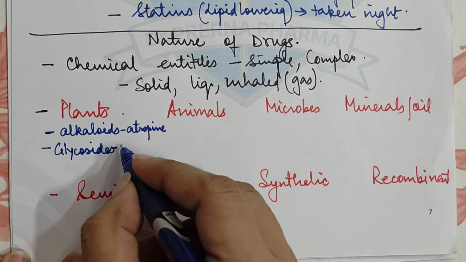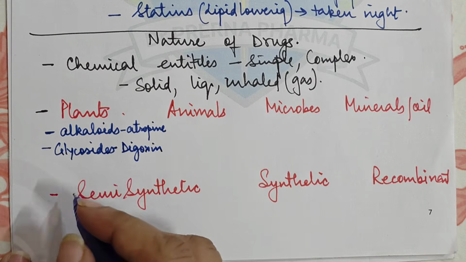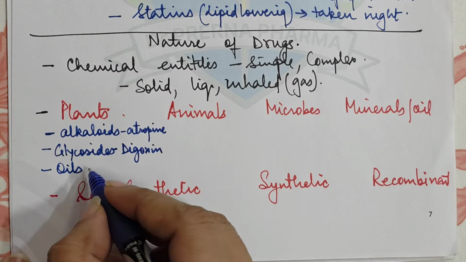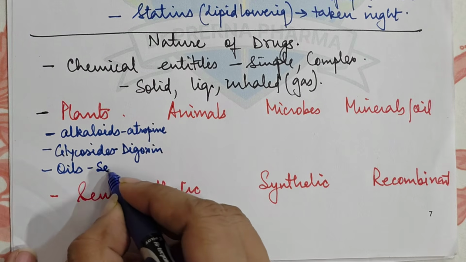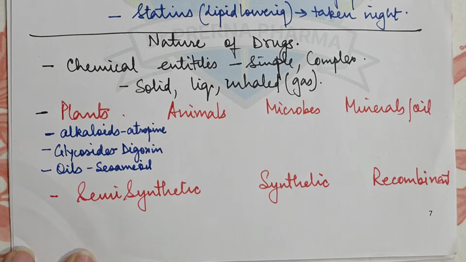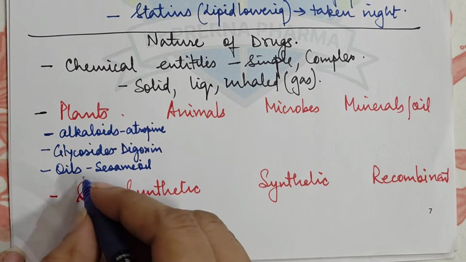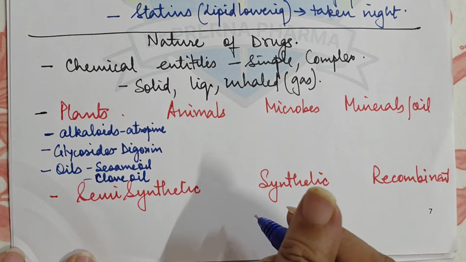Then they can be glycosides. In this we have cardiac glycoside, which is digoxin, obtained from the plant. Then they can be oils. They are viscous liquids which are insoluble in water. For example, we have sesame oil, right? Then essential oils are also there. These are volatile oils obtained from flowers or leaves, like we have clove oil, right? So these are some plant derived products.